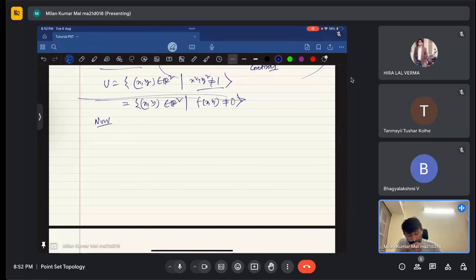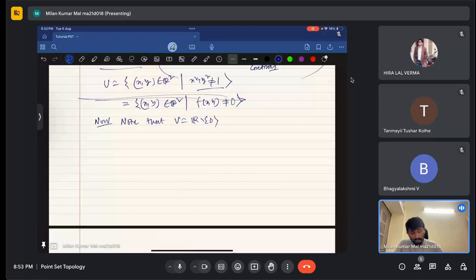Now note that the function f is from R square to R. If I take V equal to R minus {0}, then V is open. Why is V open? Because this full line is there except 0. That means for any element y, I can get an open set containing it, and all those points will be there.